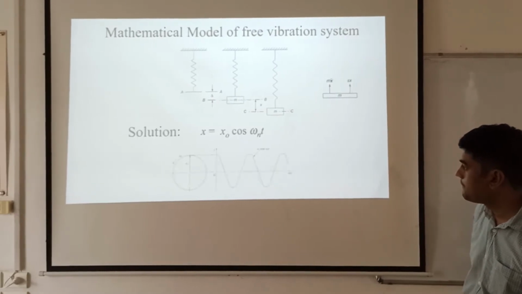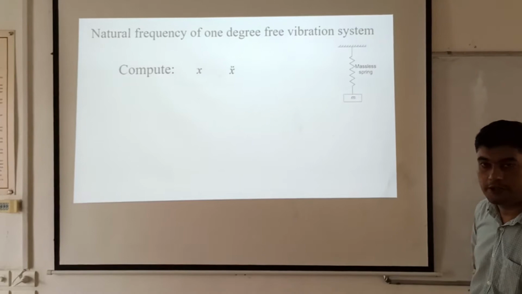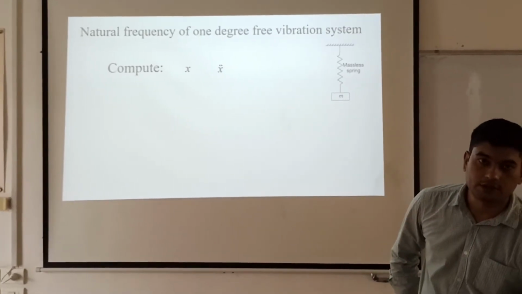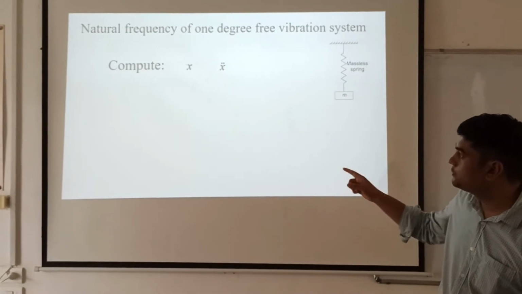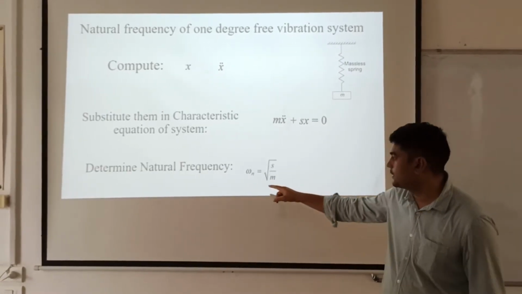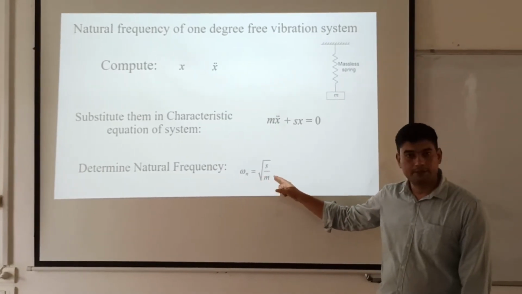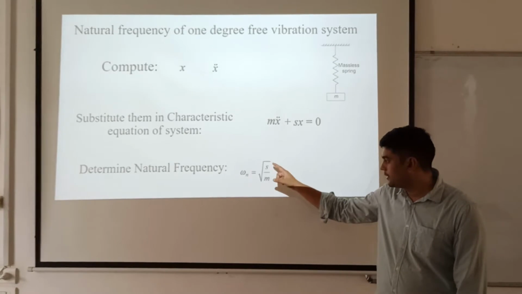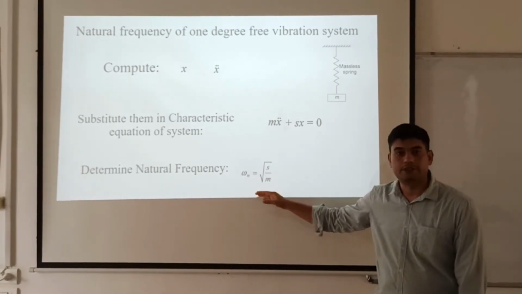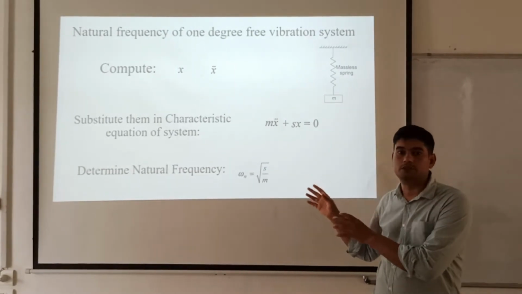For that, we will compute x that we already got, and later we have to obtain the value of the acceleration. Now we will substitute these two values back into the characteristic equation, and through this we will obtain the natural frequency of the system. As we know the mass attached to the spring as well as the spring constant or stiffness, we obtain the natural frequency. This is how we complete the analytical solution of the problem.